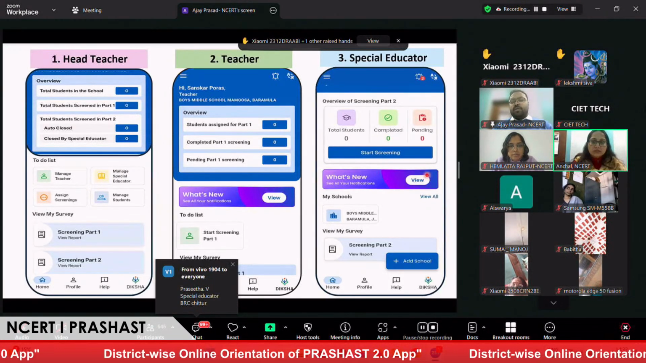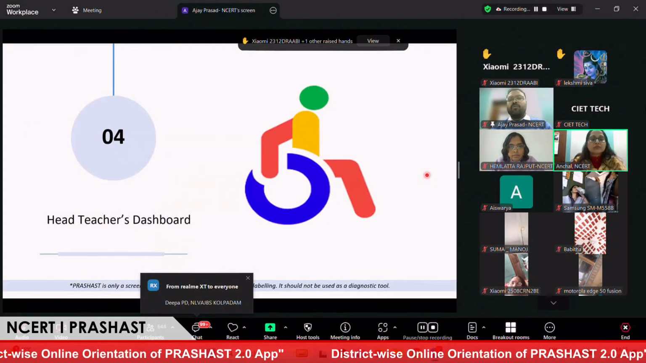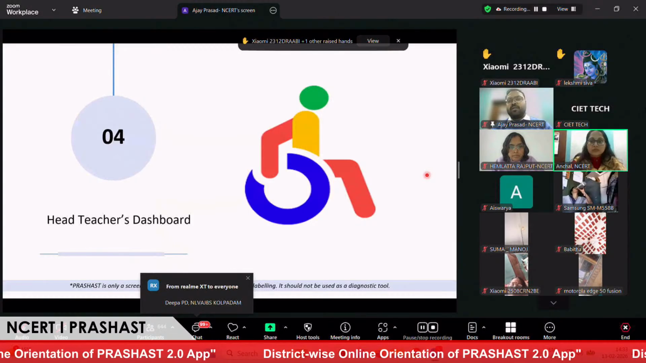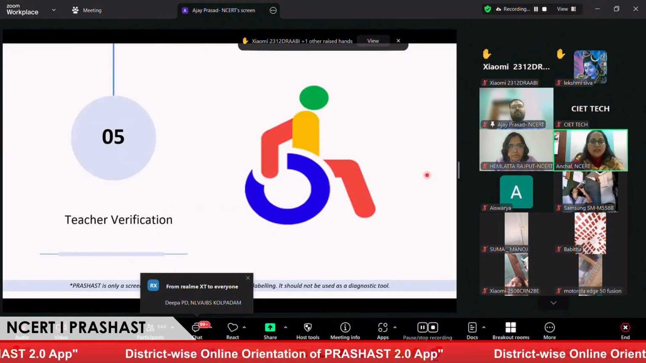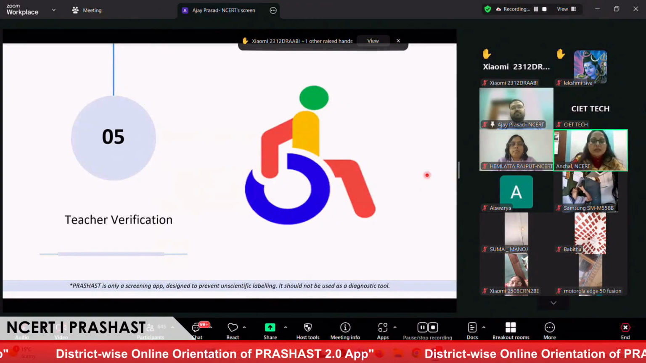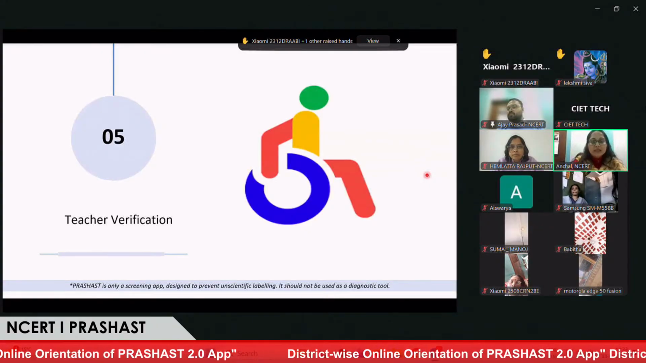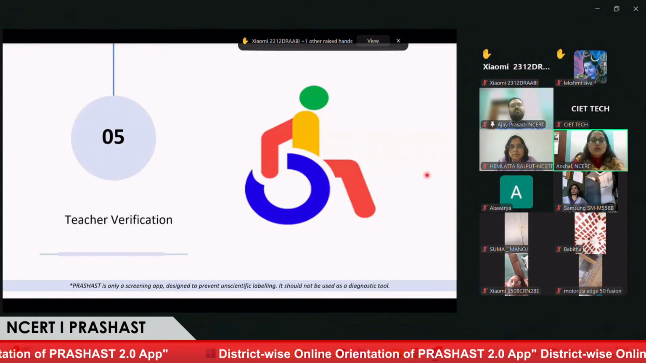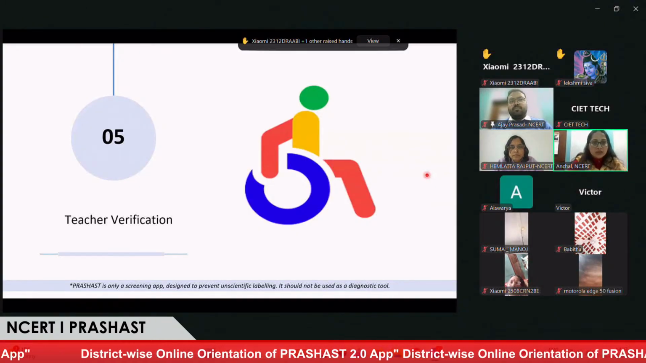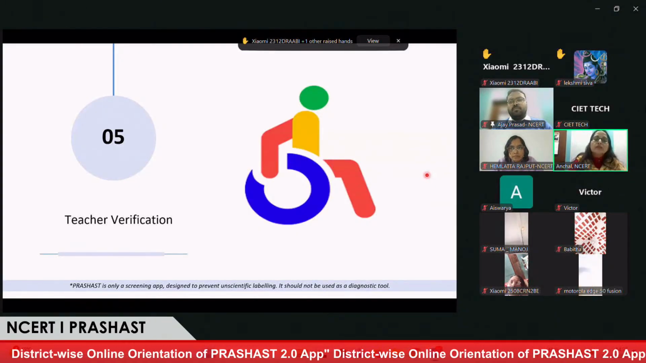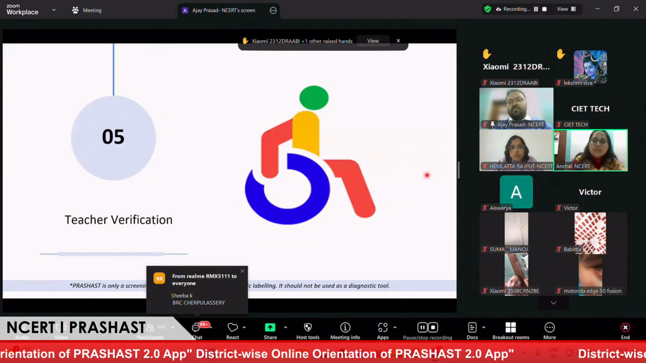So going forward, we'll be seeing how the further roles take place. So these are the three dashboards of teacher, headmaster, and special educator. Now when the roles are selected, the request is sent to the headmaster. So now, ma'am, my request to you is to show how the headmaster can verify the teacher and special educator in the PRASHAST application.